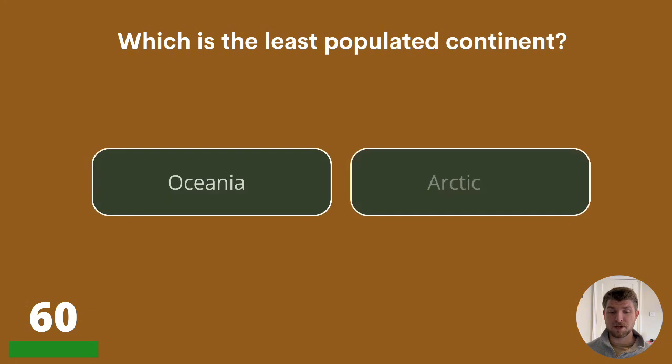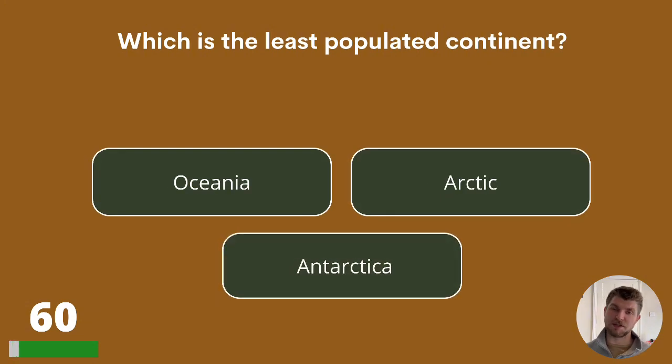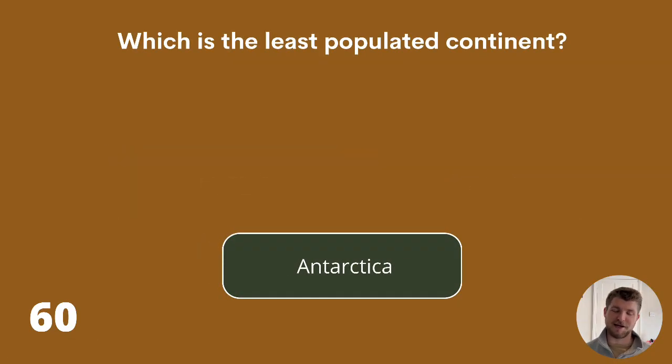Question 60. Which is the least populated continent? Oceania, Arctic, or Antarctica? The answer is Antarctica.